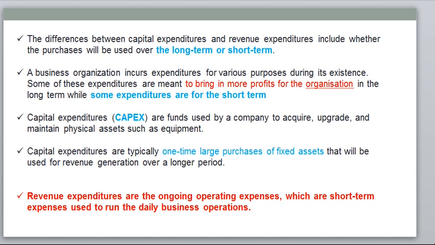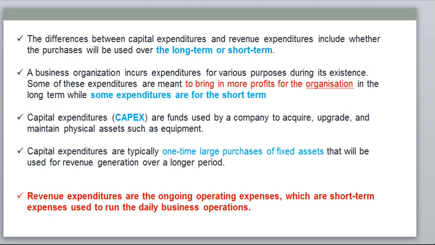A business organization incurs expenditure for various purposes. Some expenditure is meant to bring more profits to the organization in the long term, while some expenditure is for the short term. If the expenditure benefit is very short, then we call it a revenue expenditure. If the benefit is more than one accounting period and the expenditure is used for purchasing assets, then we call it a capital expenditure. Capital expenditure is called capex.